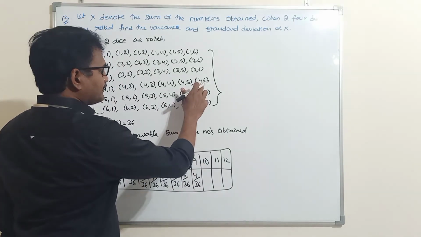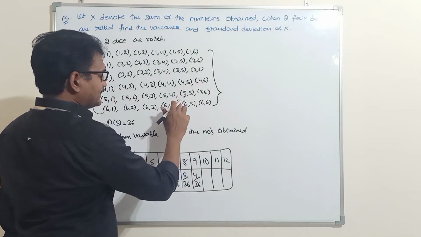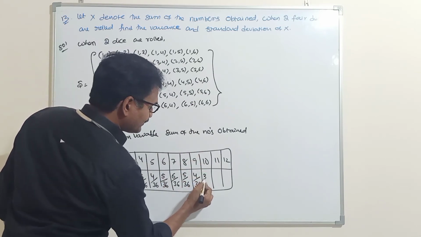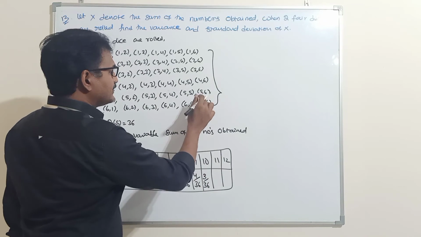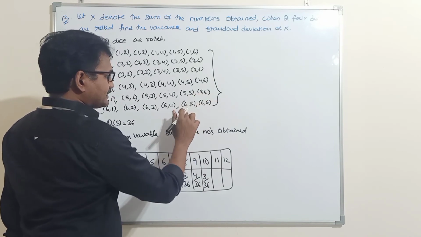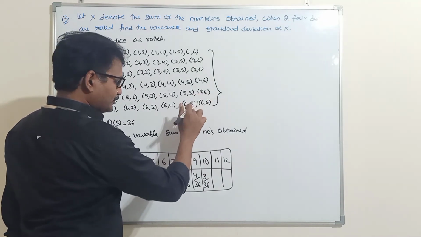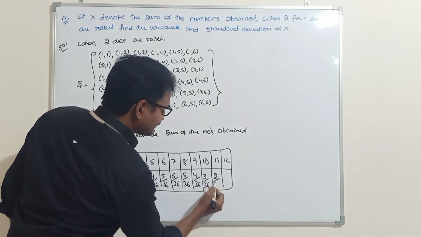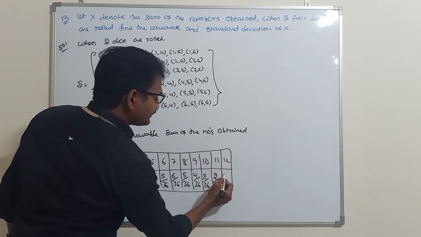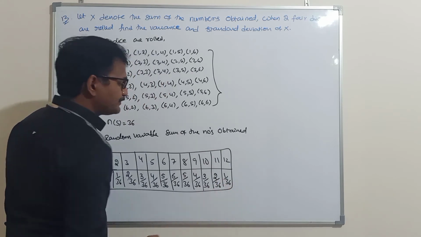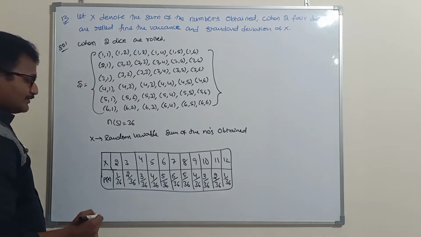Next, sum 10 is 4 plus 6, 5 plus 5, 6 plus 4. So 3 sample points will give sum 10 out of 36. Next, 11: 5 plus 6, 6 plus 5. So total only 2 sample points will give sum 11 out of 36. Next, sum 12: only 1 sample point will give sum 12 out of 36.